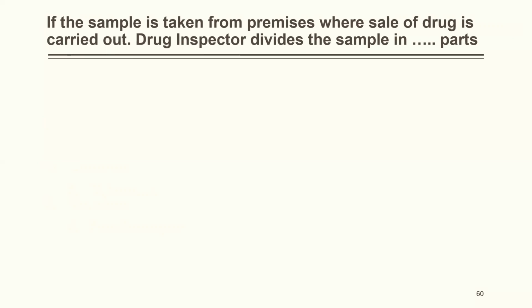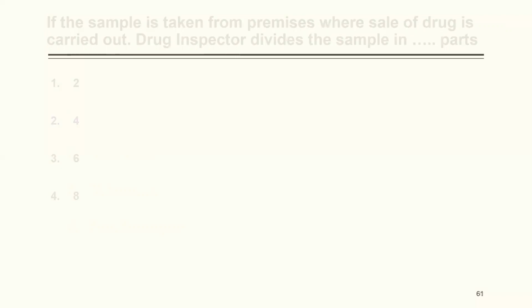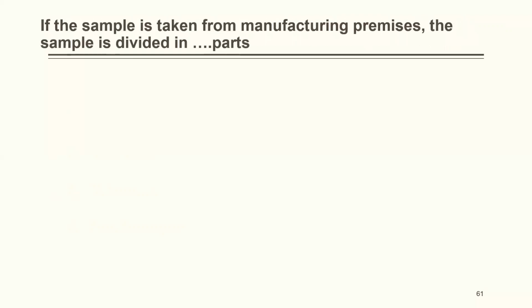If the sample is taken from premises where the sale of drug is carried out, drug inspector divides the sample in dash parts 2, 4, 6, 8. The correct answer is 4 parts. If the sample is taken from manufacturing premises, the sample is divided in dash parts 1, 4, 3, 5. The correct answer is 3.